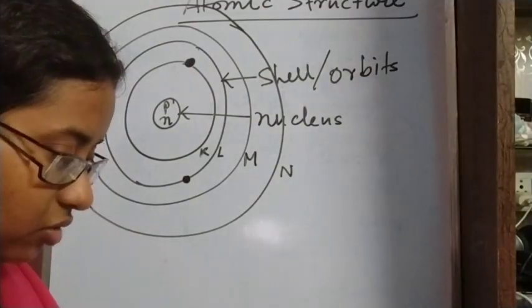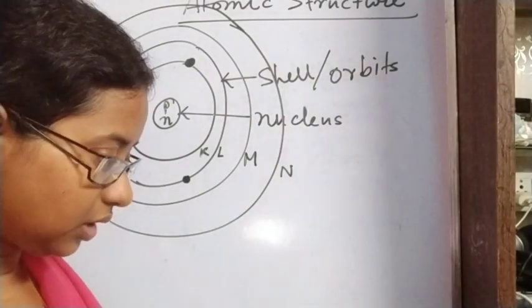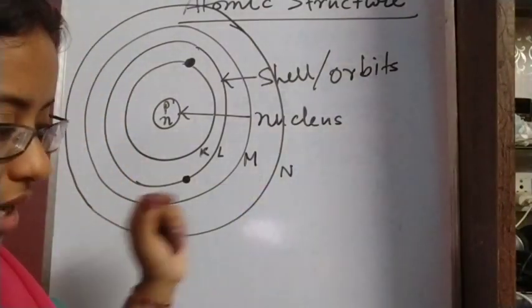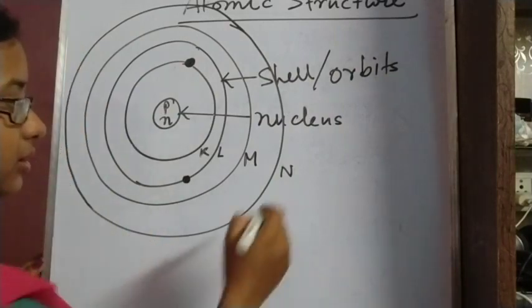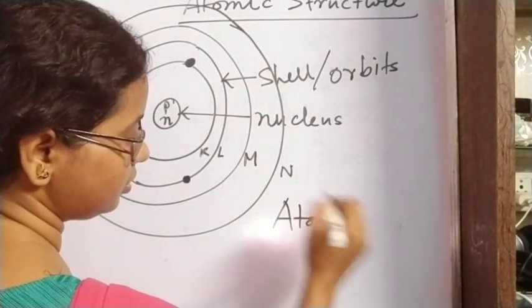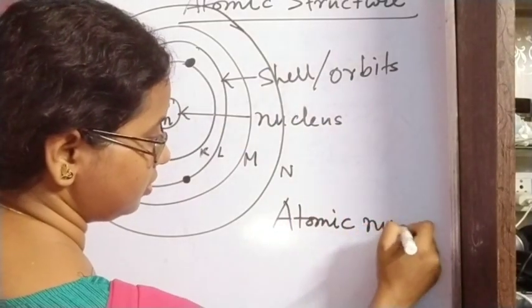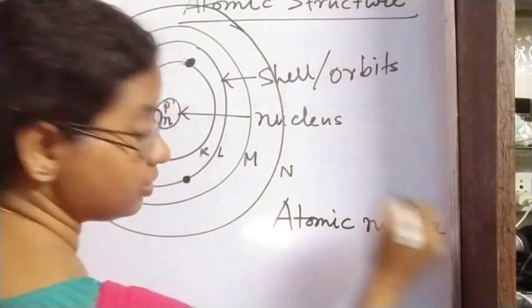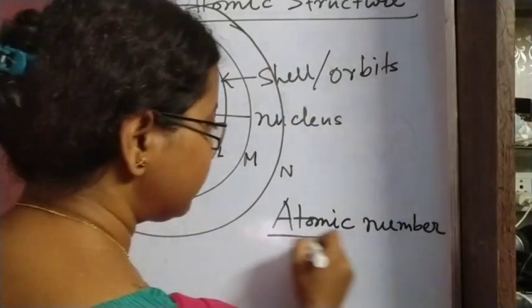Now we will talk about the atomic number. What is atomic number?